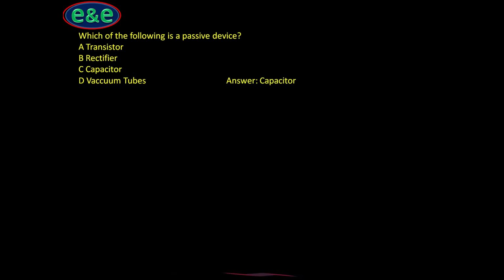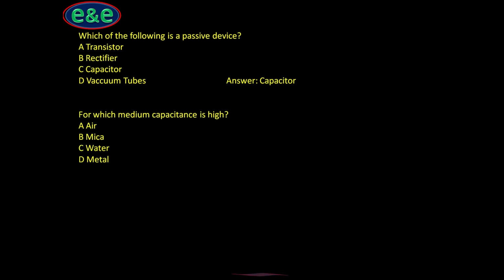So transistor is an active device, rectifier is also an active device, capacitor cannot amplify, so it is a passive device and it consumes energy, and vacuum tube also can amplify the input energy at its output terminal. So the answer is capacitor.